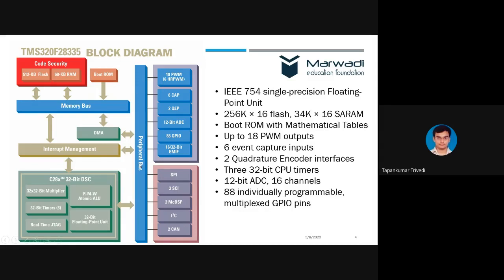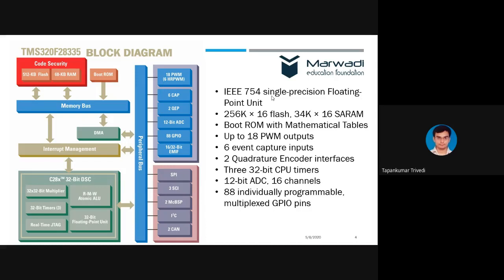And then there is a peripheral bus. Now, which types of peripherals and what features do we have? We have an IEEE 754 single precision floating point unit. That means the CPU in the 28335 can process floating point numbers also.